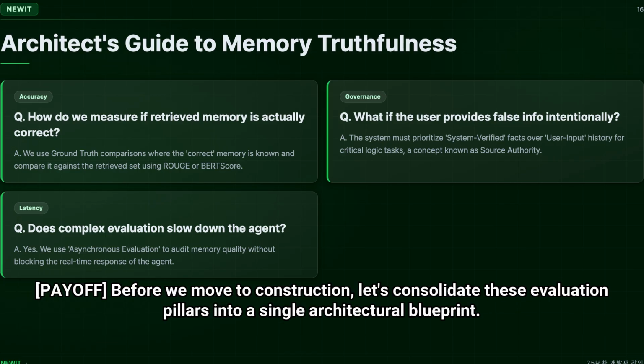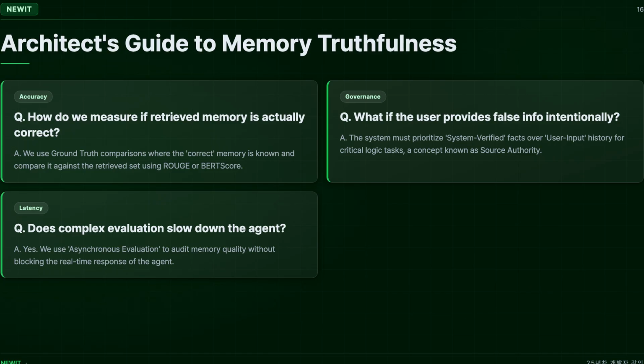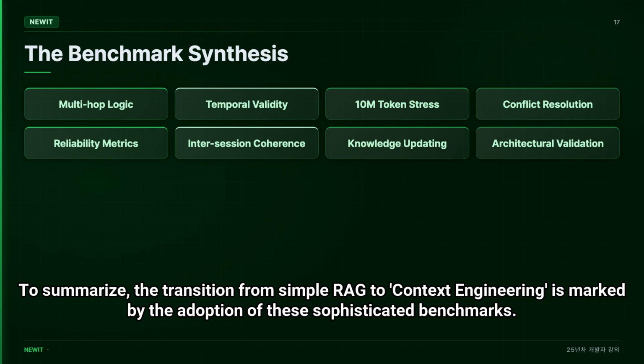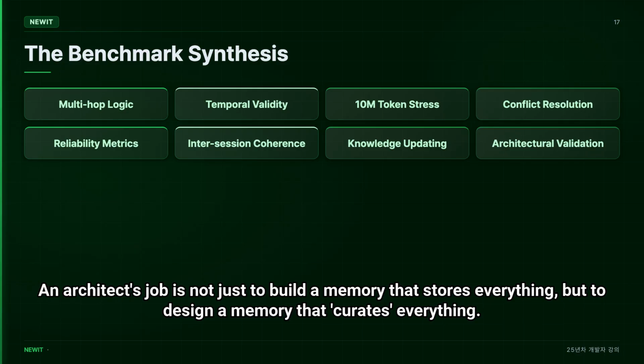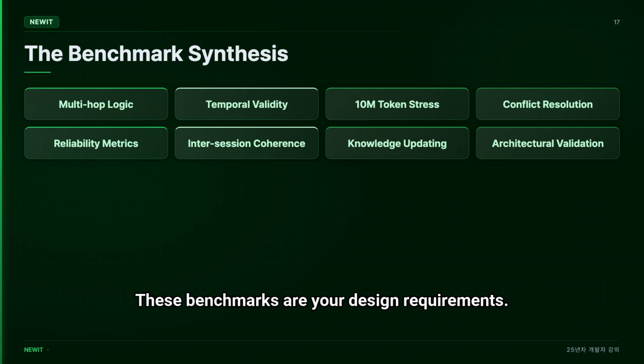Payoff: before we move to construction, let's consolidate these evaluation pillars into a single architectural blueprint. To summarize, the transition from simple RAG to context engineering is marked by the adoption of these sophisticated benchmarks. LoCoMo ensures your agent has logical depth, LoCoMo ensures it has temporal awareness, and BEAM ensures it has scalable capacity. When combined, they redefine what we mean by high-quality AI. An architect's job is not just to build a memory that stores everything, but to design a memory that curates everything. These benchmarks are your design requirements.